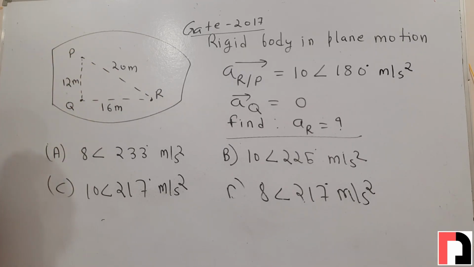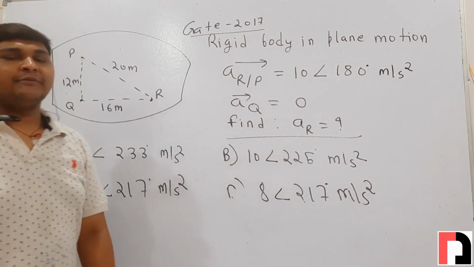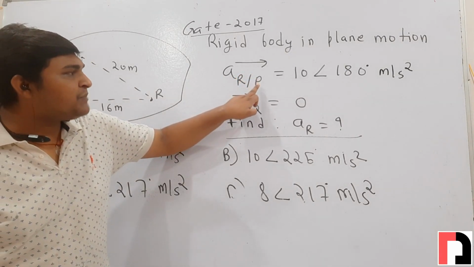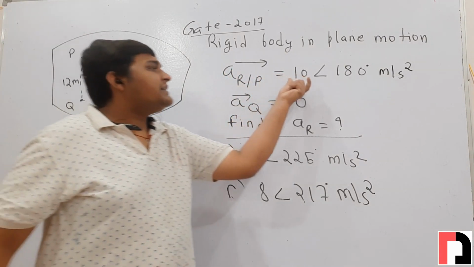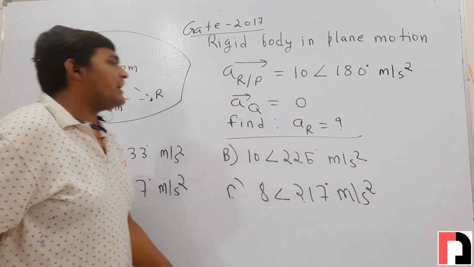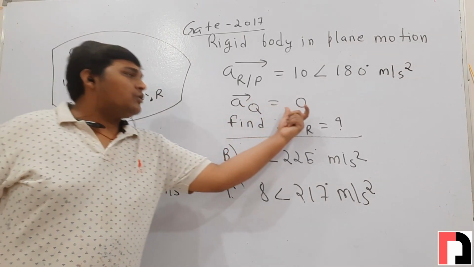At this instant, the acceleration of point R with respect to point P is ten at an angle 180 degree meter per second square. Clear? And acceleration of point Q is 0.